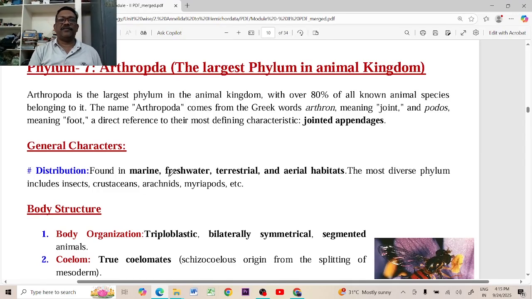General characters of Arthropoda in the animal kingdom. Phylum number 7, the largest phylum in the animal kingdom, is Arthropoda. Arthro means joints, poda means legs. In arthropods there are many joints in the legs. That's why they are called jointed appendages, jointed legs, or jointed feet. That's why these are called jointed Arthropoda.